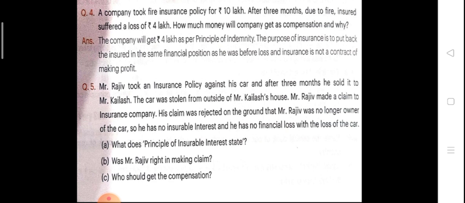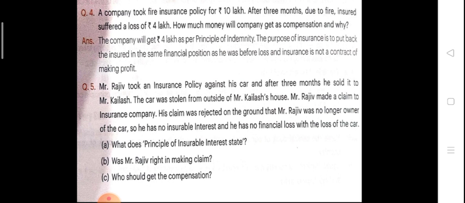Now let's start the case study. Case study number 4. According to the book, a company took a fire insurance policy for 10 lakh. After 3 months, due to fire, the insured suffered a loss of rupees 4 lakh. How much money will he get as compensation, and why?